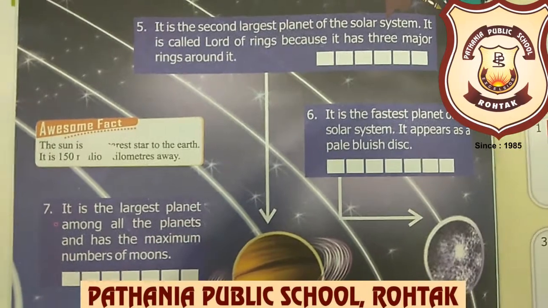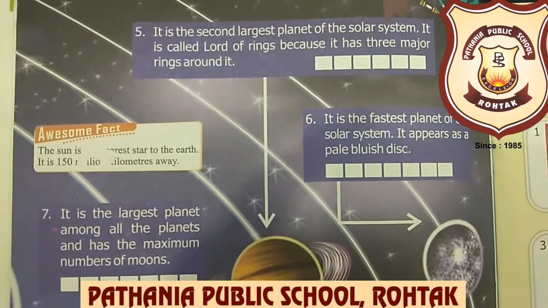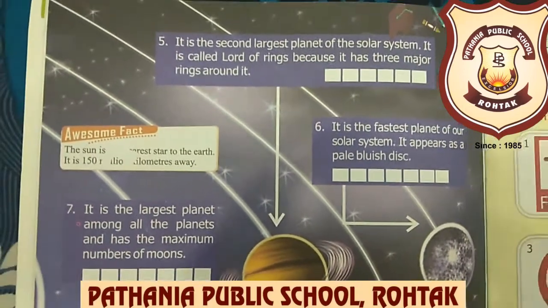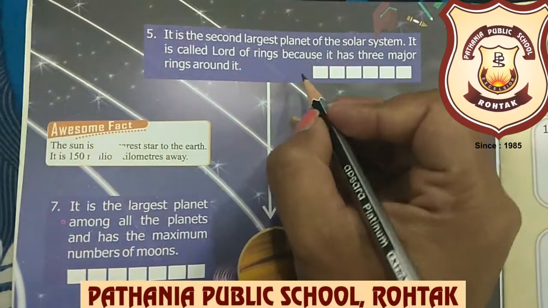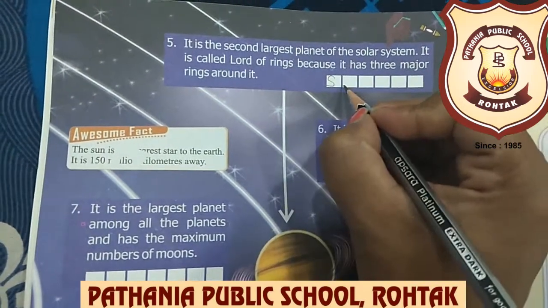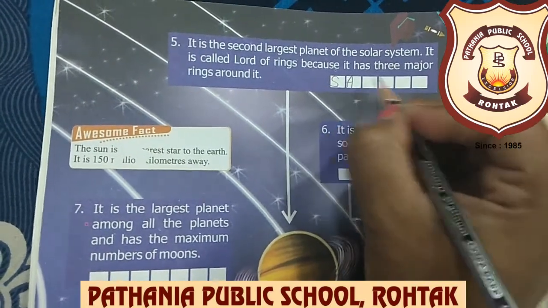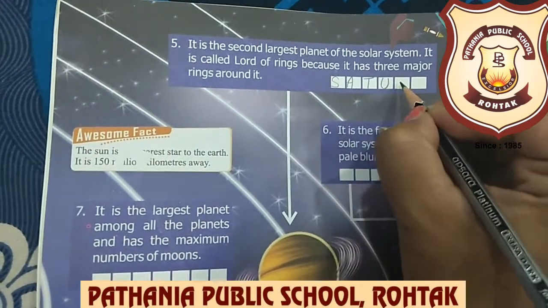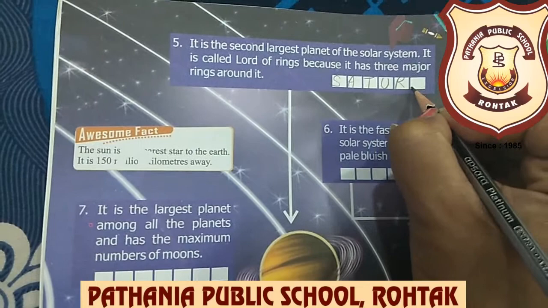Because it has three major rings around it. Which planet is this? Yes, this planet is known as Saturn. So we will write here Saturn, and the spelling of Saturn is S-A-T-U-R-N.